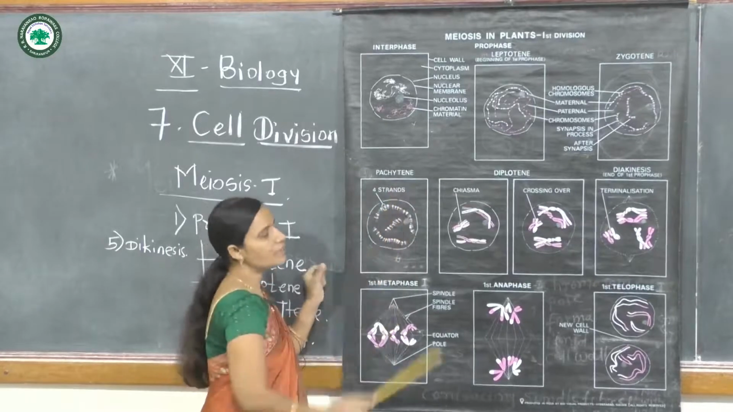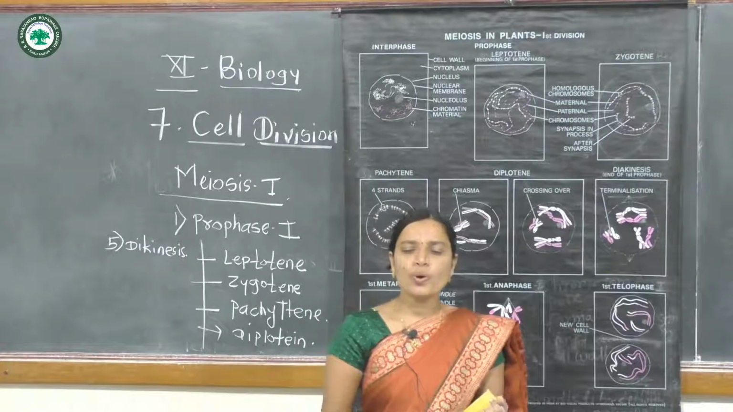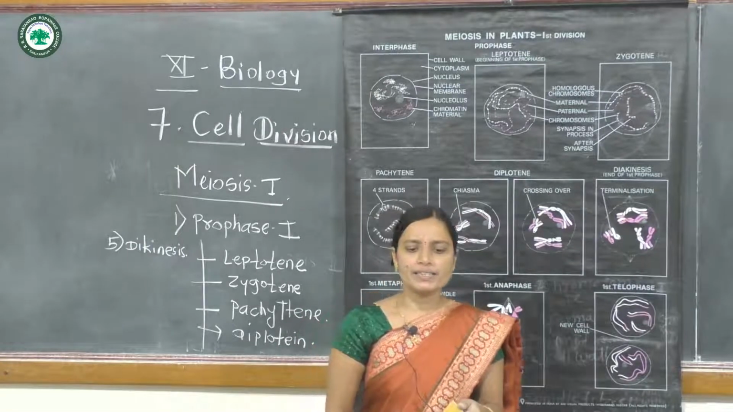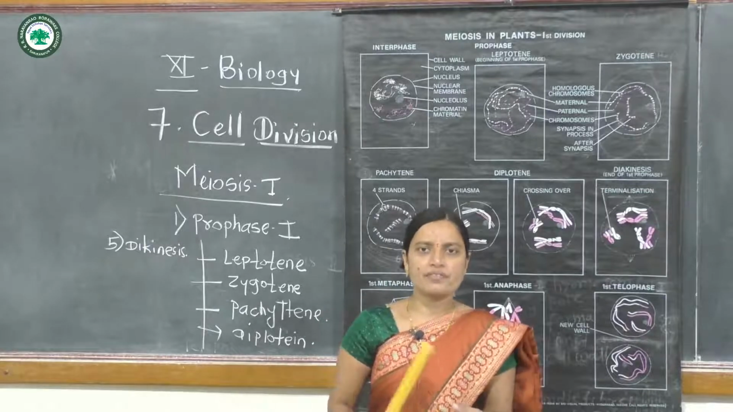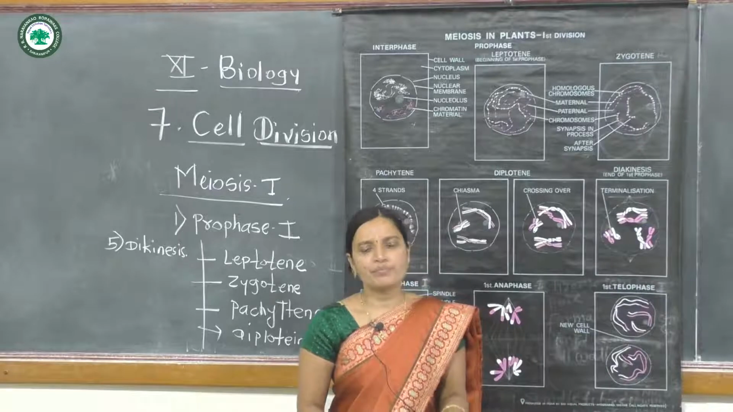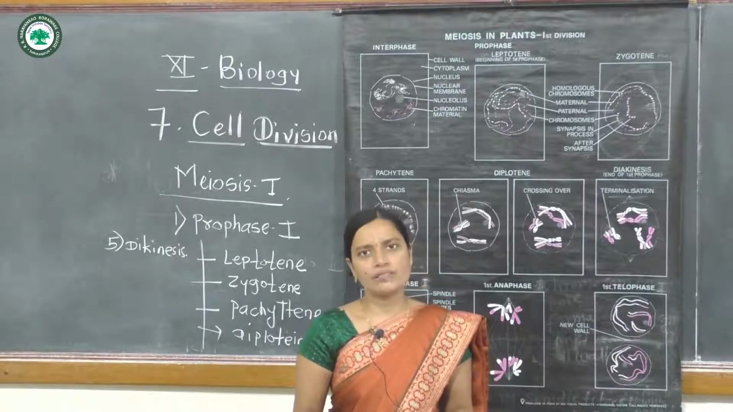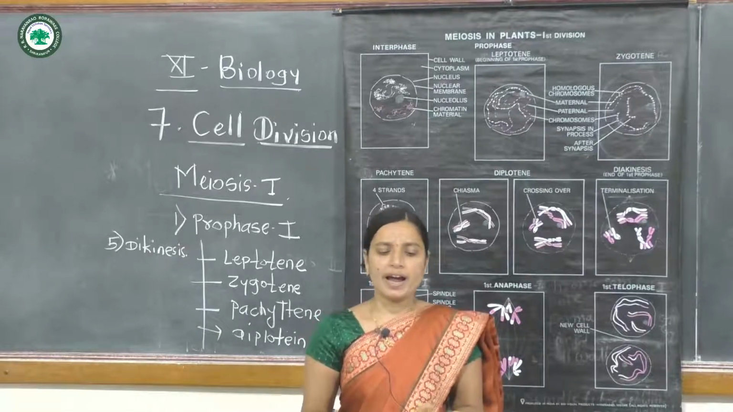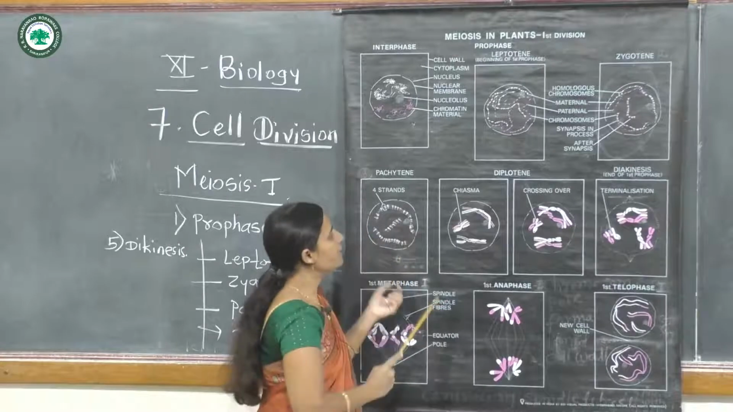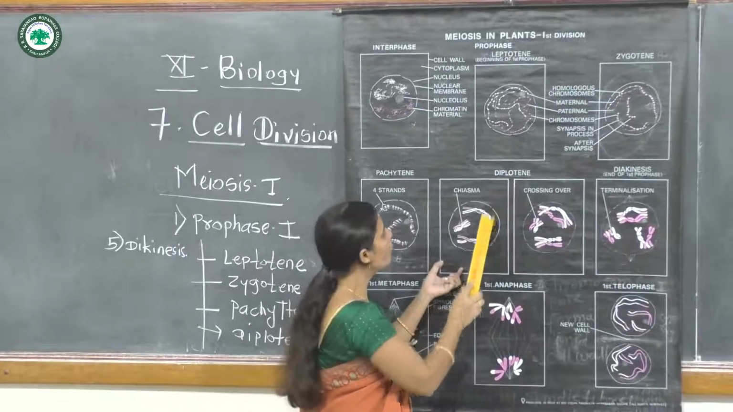In this pachytene stage, the homologous pairing means two similar chromatids become visible and form four visible chromatids. The homologous chromosomes of each pair come close to each other in this pachytene stage. Now the next phase is diplotene.